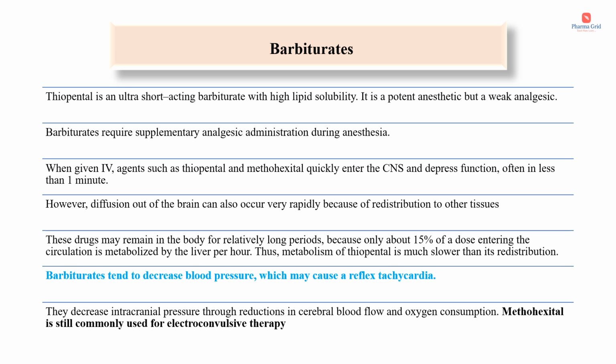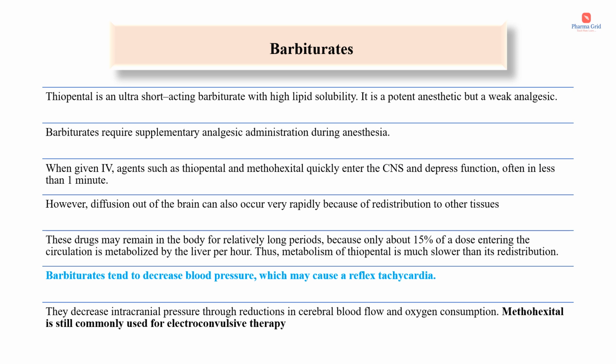The next one is barbiturates. The ultra-short-acting barbiturates such as thiopental and methohexital are mainly used as IV anesthetics. Thiopental is an ultra-short-acting barbiturate with high lipid solubility. It is a potent anesthetic but a weak analgesic. Barbiturates require supplementary analgesic administration during anesthesia because they are potent anesthetics, but they have only a very weak analgesic property.